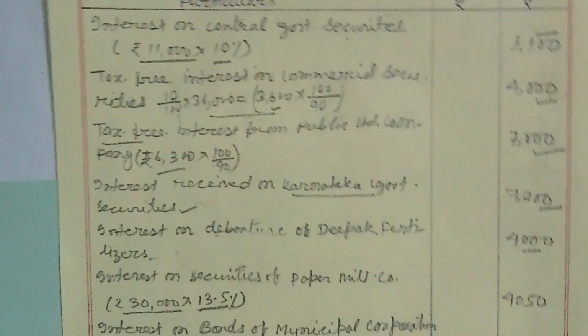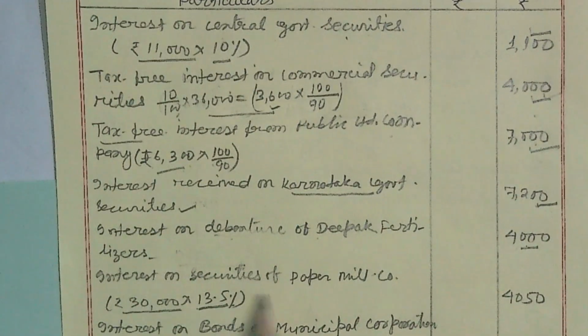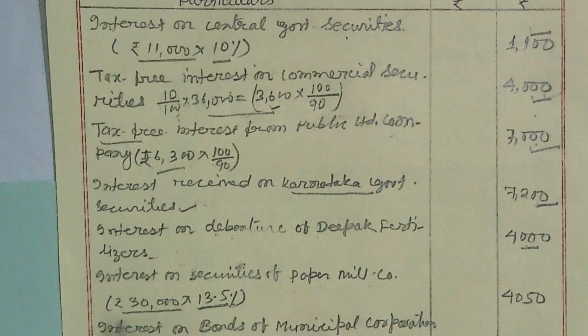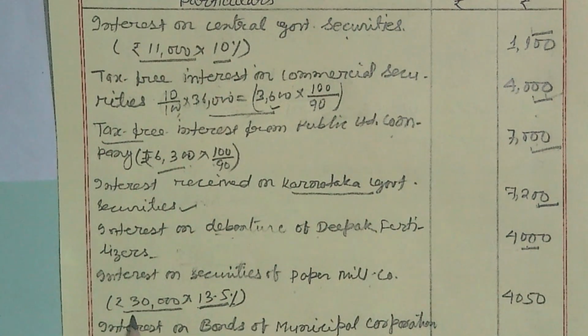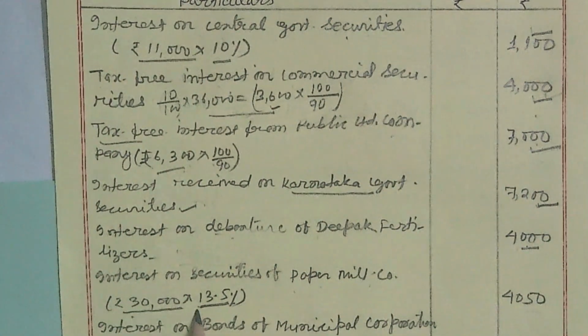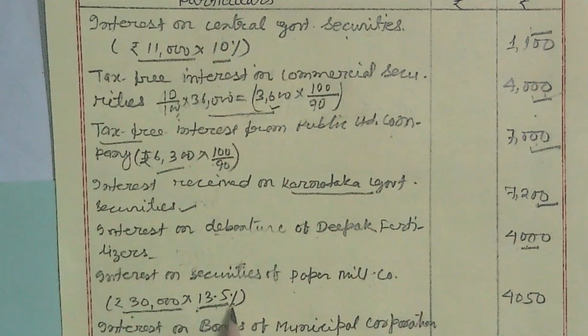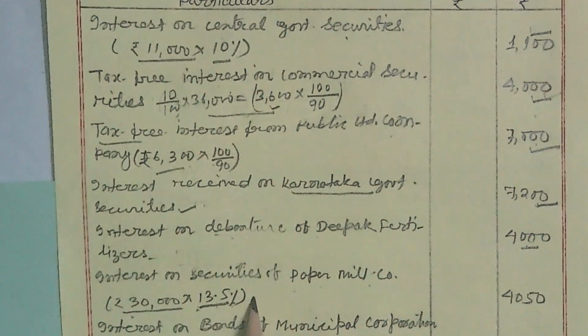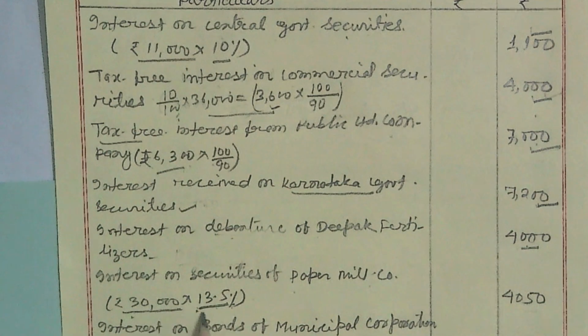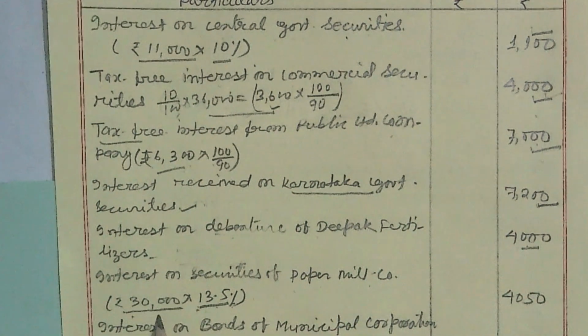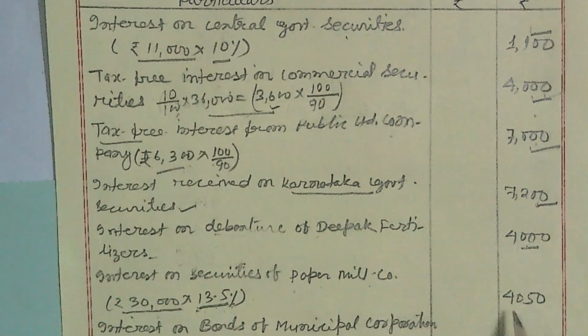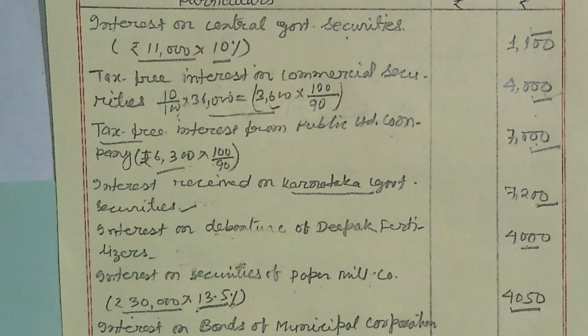And next point, interest on securities of paper mill. It is 30,000 amount invested, rate of interest is given 13.5%. So it is not tax free, so this whole amount will be the gross amount. So 30,000 into 13.5%, it is coming 4,050.